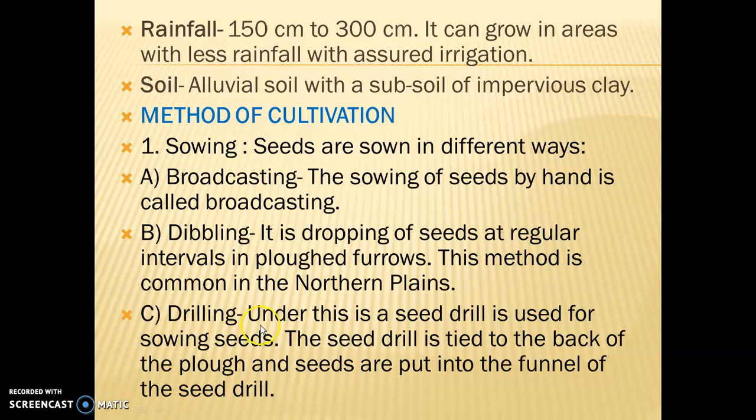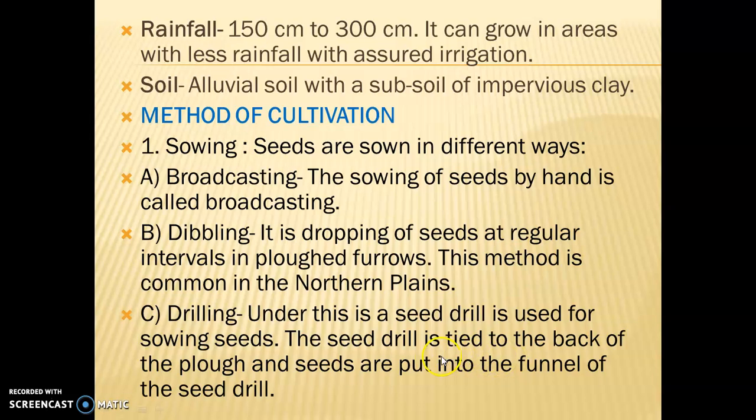Next, drilling. Under this method, a seed drill is used for sowing seeds. The seed drill is tied to the back of the plow and seeds are put into the funnel of the seed drill. Here we can say it is a time consuming method. It's a capital intensive technique, meaning more labor and more money are required. Whereas the advantage of the drilling method is that there is no wastage of seed.